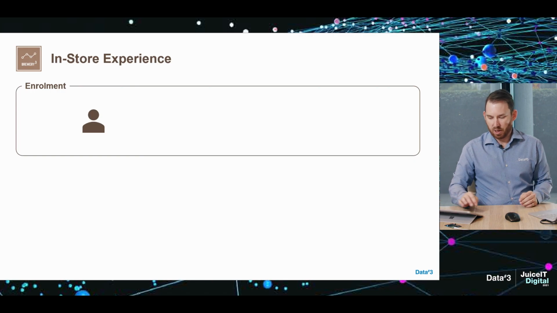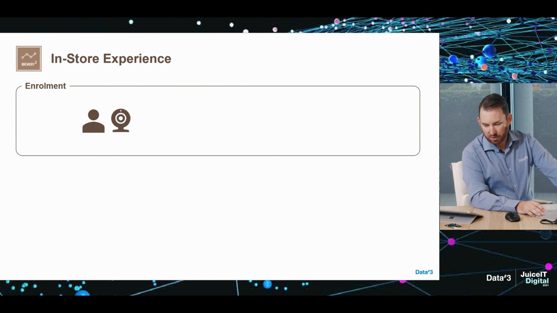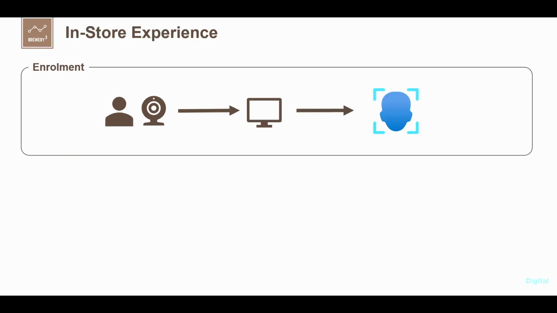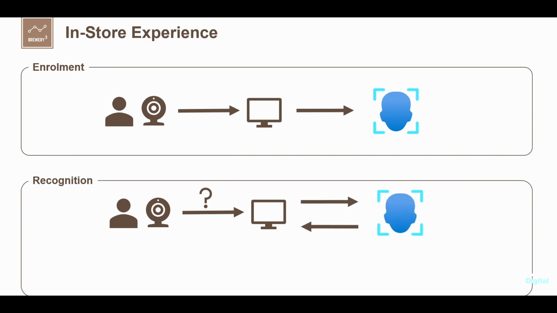Let's take a look at what is happening here. For the enrolment part, we're taking a photo and recording the customer's details and training our model against the Azure Face API. For recognition of a customer, the customer walks in, a video feed tries to detect the face of a human and checks against our Face API model to determine if it can find a person that matches the records.